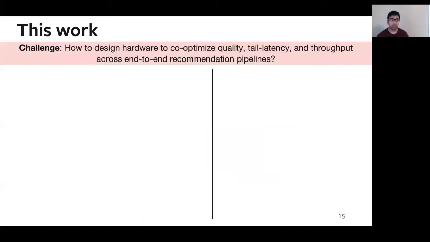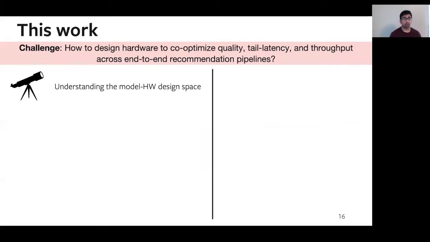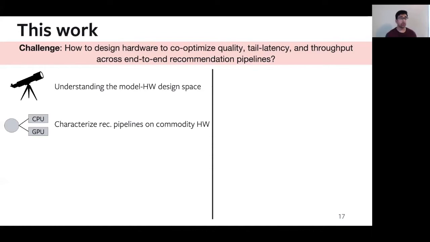To recap, the key challenge that we're trying to address is how can we design hardware to co-optimize quality, tail latency, and throughput across end-to-end recommendation pipelines. First, we're going to understand and look at the available model hardware design space that we can optimize over. Next, we're going to characterize the performance of recommendation pipelines on commodity hardware platforms.